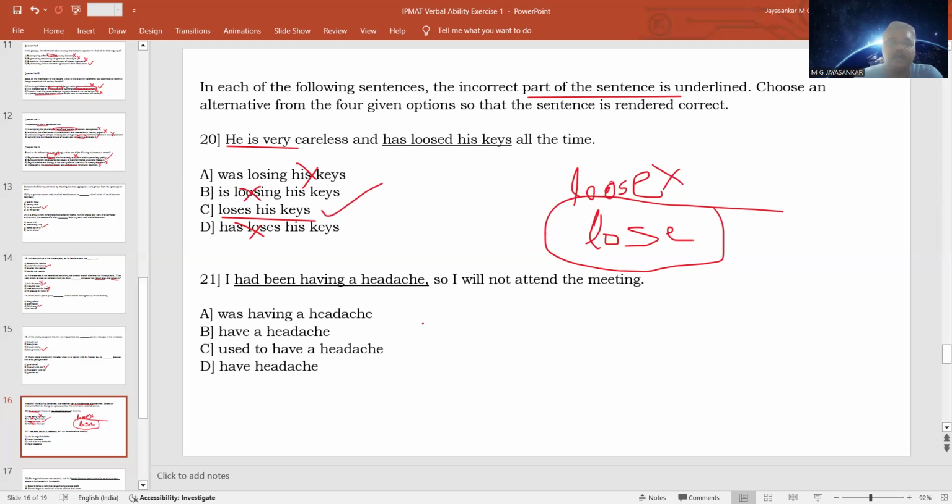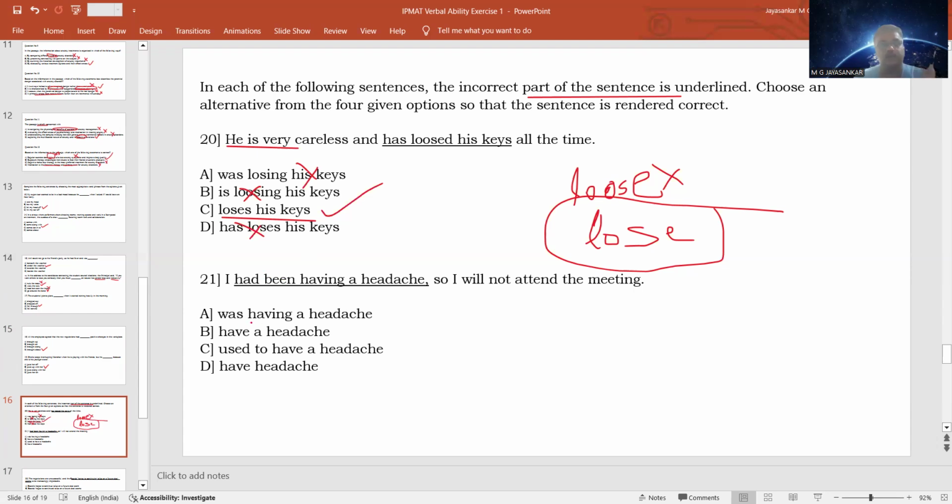21. I had been having a headache, so I did not attend the meeting. I'm not going to attend the meeting because I have a headache. Attending the meeting is something that is to happen in the near future, and since I have some problem at present, I will not be attending the meeting. That is the meaning. So you have to talk about this in the present tense. So had been having is talking about the past. So this is wrong. Had been having is definitely wrong.